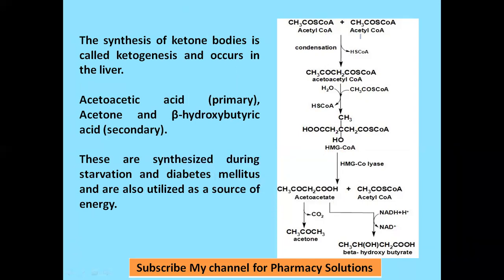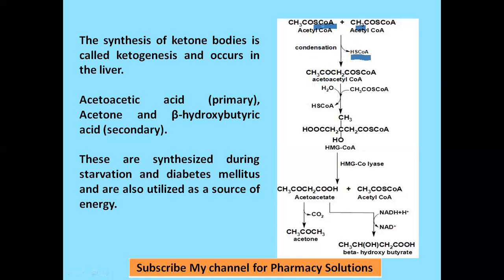Two molecules of acetyl-CoA condense, and one hydrogen is taken up by the CoA to form HS-CoA. This condensation occurs in presence of the synthase enzyme, which I already discussed in cholesterol biosynthesis. That will form acetoacetyl-CoA.